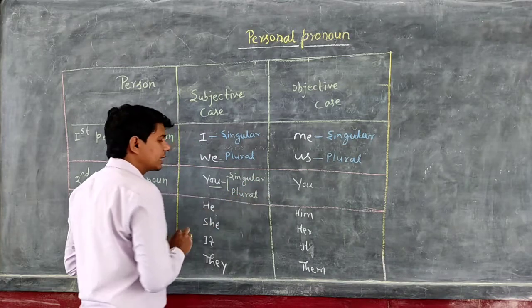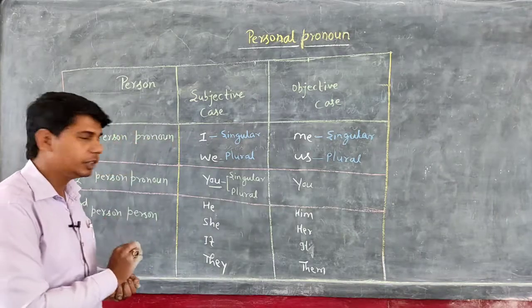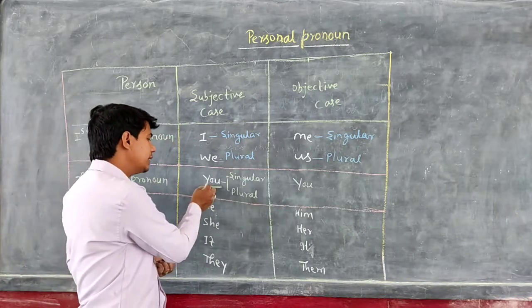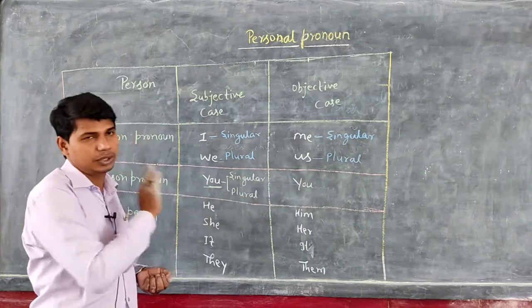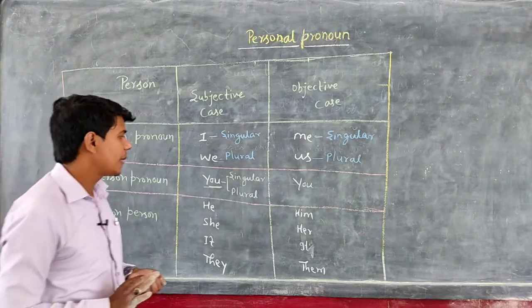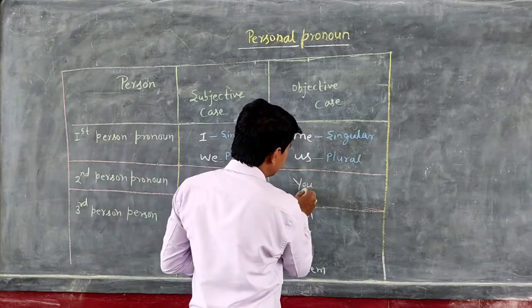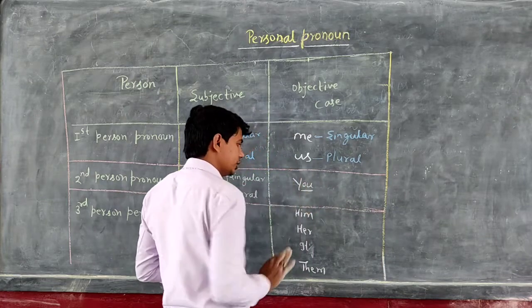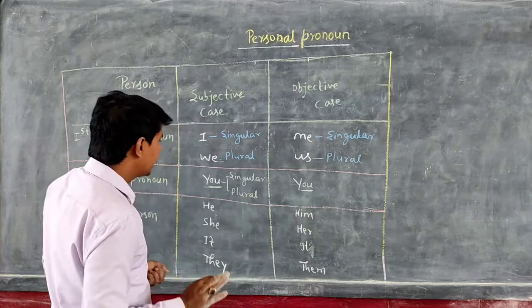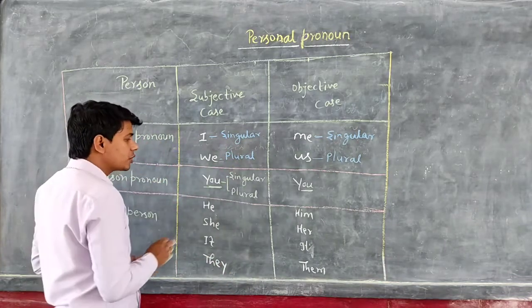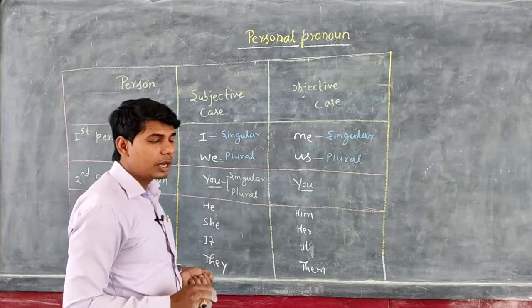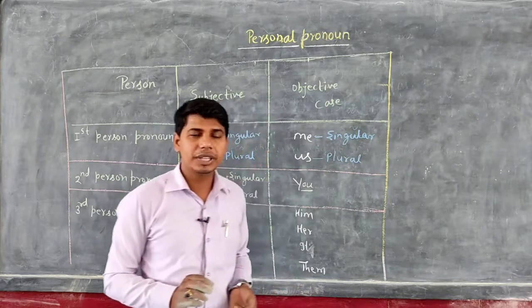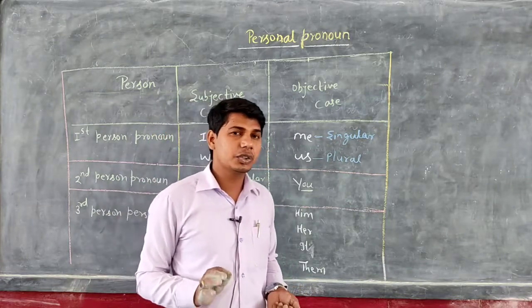It depends on the context how you use it. Its objective case is also you. If we talk about gender, you is also common gender.